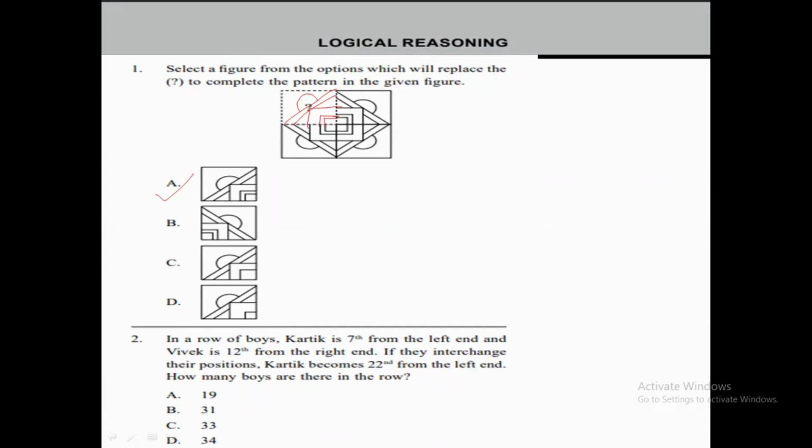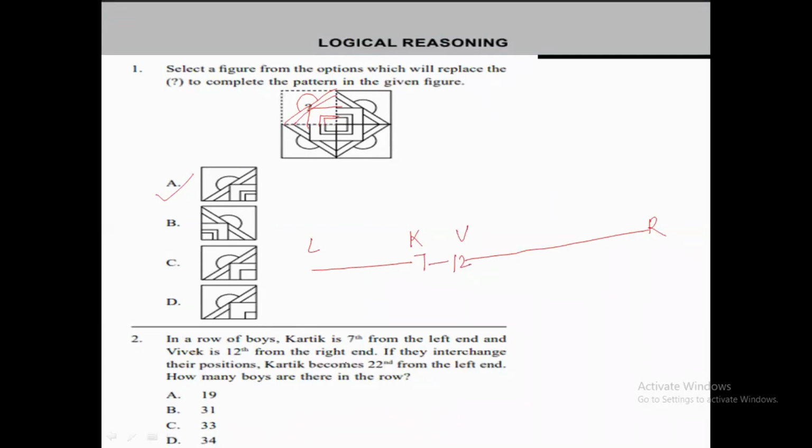Question number 2 says that in a row of boys, Karthik is 7th from the left hand. As you know, this is the left hand and this is the right hand. So this is the position of Karthik, which is the 7th position. Now, Vivek is 12th from the right hand. So I'm going to mark this place as the 12th, and this is Vivek's place.